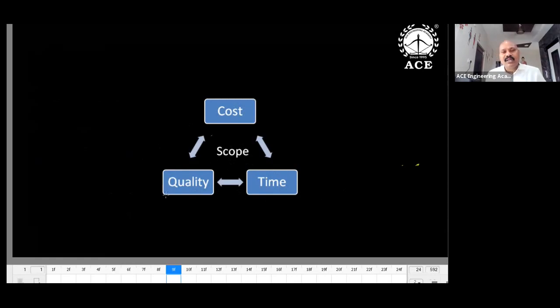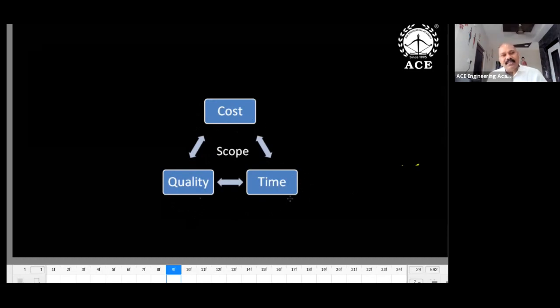Only 3 constraints are enough. So cost, quality, time: if I express them in a proper manner, I could get scope. Or else cost, scope, quality: if I know these, time I can get. Or cost, scope, time: if I know these, quality I can expect. So if you know 3 constraints, the fourth one automatically you can derive. So 3 constraints are governing the fourth. All 3 constraints are interrelated, and there is a relation among the constraints. Cost, quality, time, these are the important constraints.